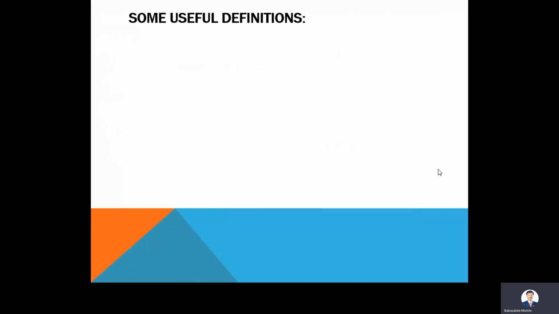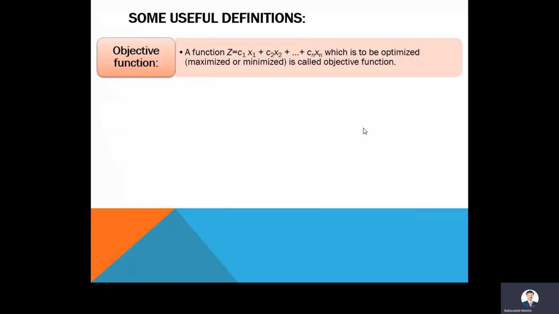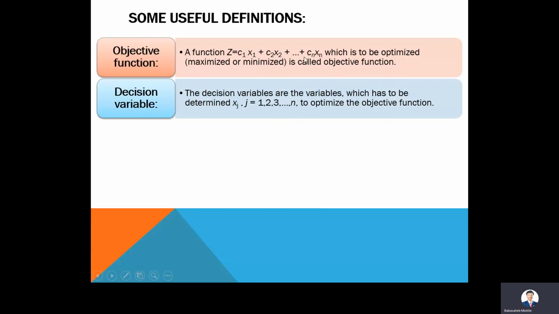Before solving any example, we will see some useful definitions and key terms that we are going to use during the linear programming problem. The first is the objective function. The objective function is a function z equal to c1x1 plus c2x2 plus ... plus cnxn. This function always indicates the maximum value or minimum value to be achieved. Second is the decision variable. In your objective function, the variables x1, x2, xn are called decision variables. Decision variables are the variables which have to be determined.